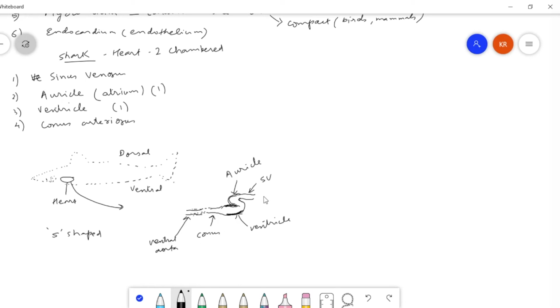So this is how the sinus venosus is a receiving chamber. Then there will be a bag-like structure which we call as auricle. Then the auricle passes the blood to the ventricle, and the ventricle will then pass the blood to the conus. So in all these cases, there will be valves that prevent the back flow of blood. All the time there will be valves present to prevent the back flow of blood.